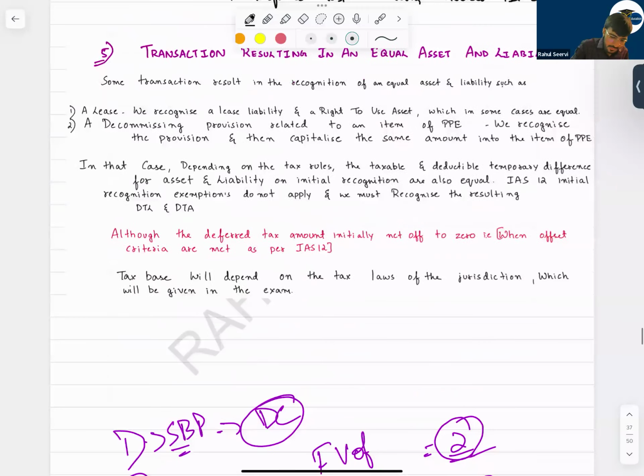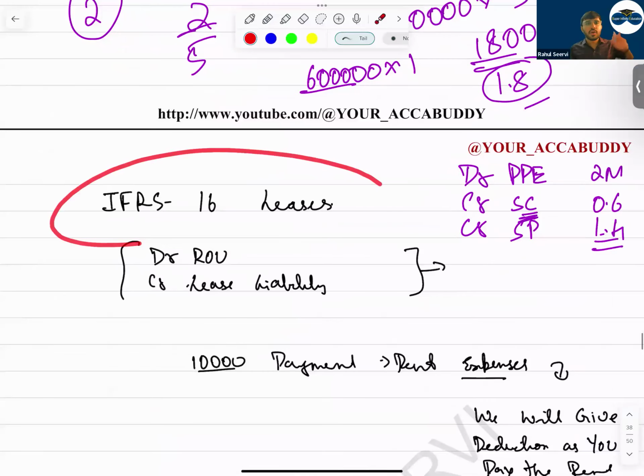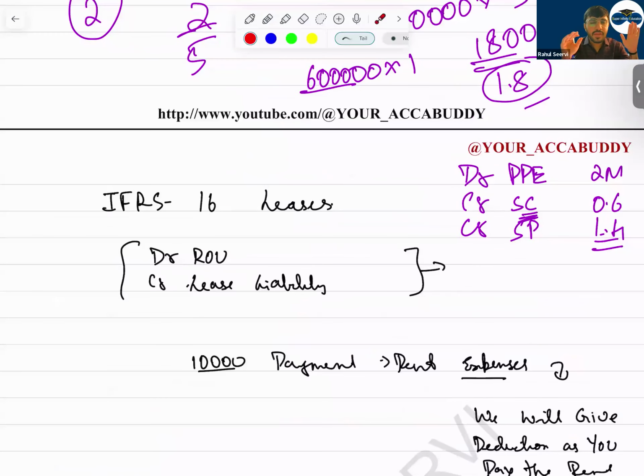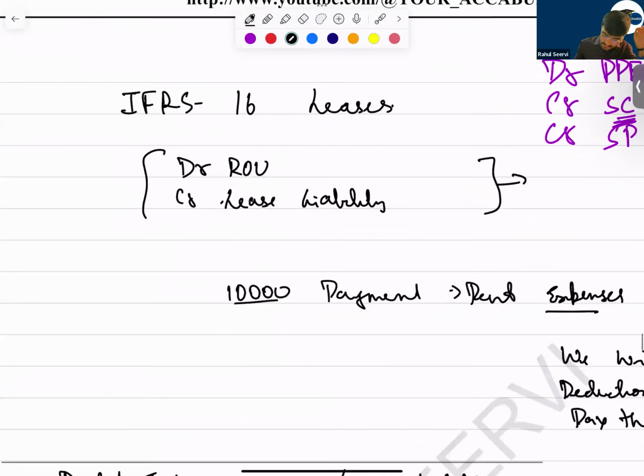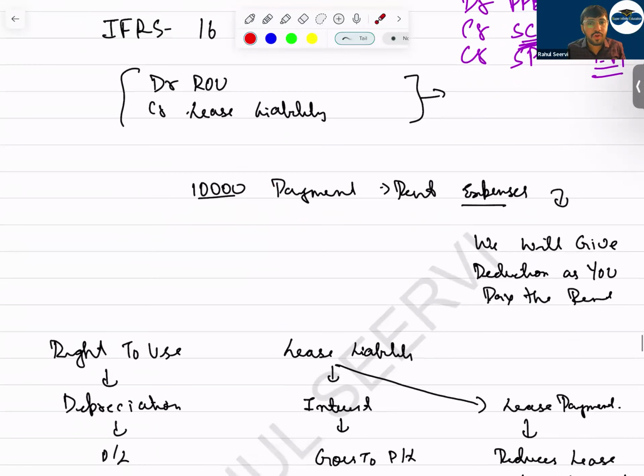Now see this one. If you remember the IFRS 16 accounting, what did I mention? In IFRS 16, what will happen? Can I say this 10,000 which we pay every year is an expense? To make our life complicated, what we do is discount the value and then record the expense in the form of depreciation and interest expense. If you record depreciation and interest expense, the ultimate expense will be 40,000. If you directly record the payment of 10,000 every year, that also will be equal to 40,000.